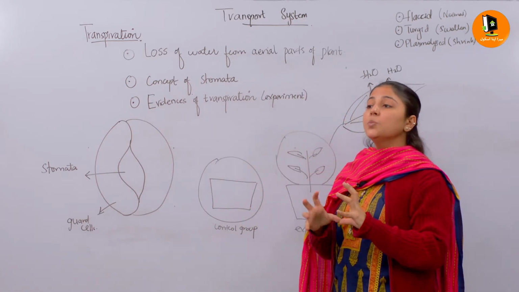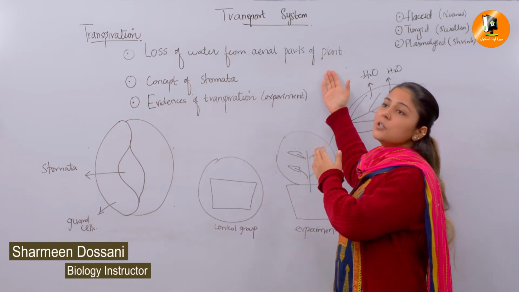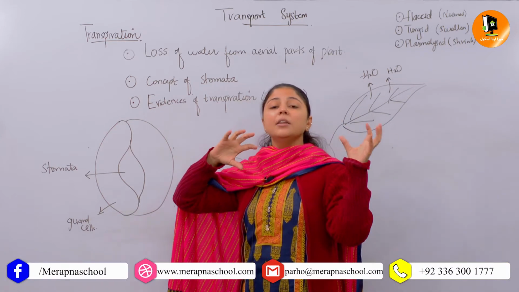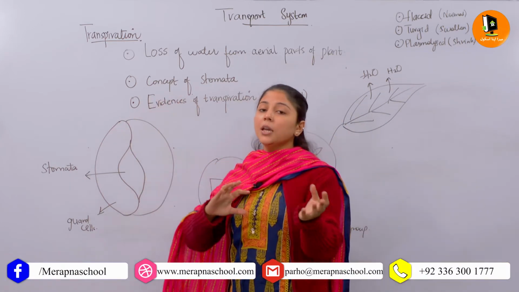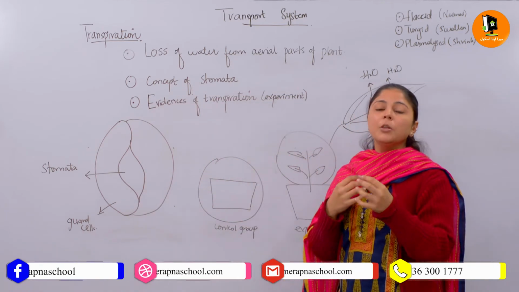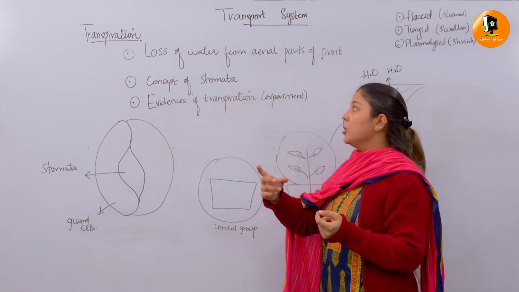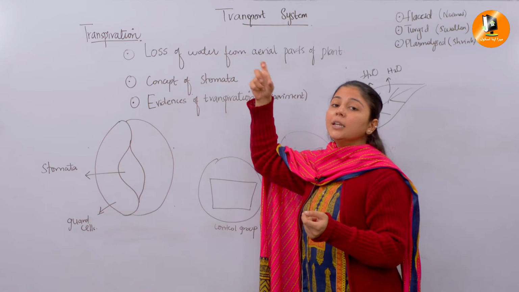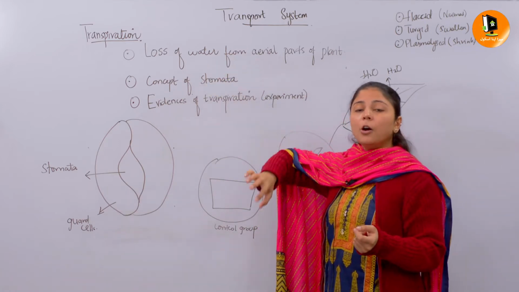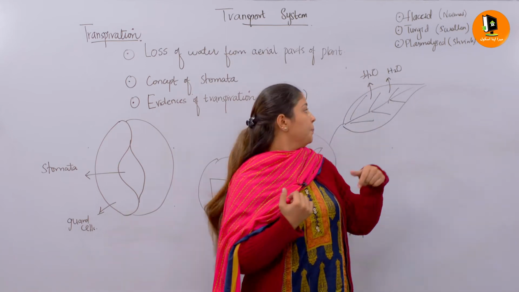The term says the loss of water from the aerial parts of the plant. What is meant by aerial parts? It is when the plant is exposed to the air. When they are exposed to the air, the movement of molecules and gases takes place, and especially loss of water. The key word in transpiration is loss of water from the aerial parts, in the form of water vapors.